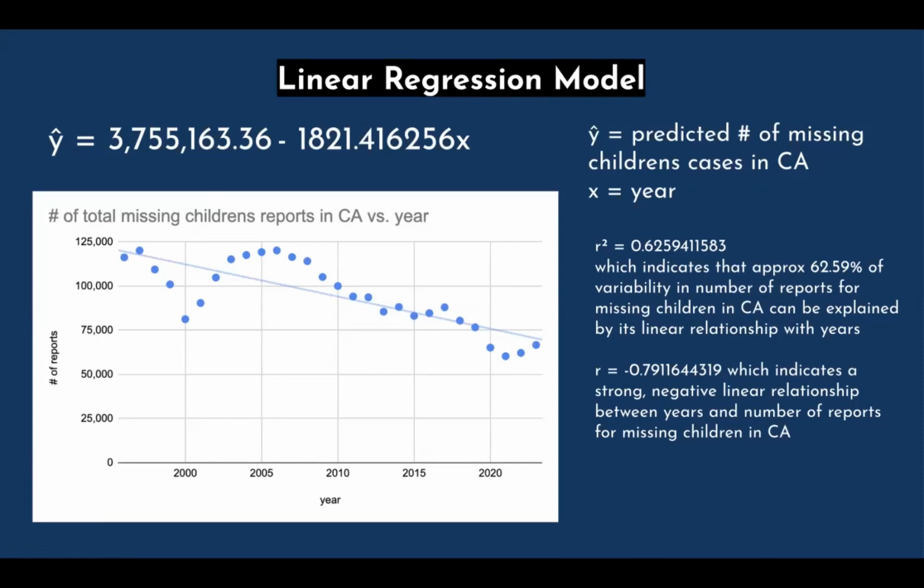to year. For the linear regression model, I got r squared is equal to approximately 0.62594, which would indicate that approximately 62.59% of variability in number of reports for missing children in California can be explained by its linear relationship with years. Next, for the correlation coefficient, I got R is equal to negative 0.79116, which indicates a strong negative linear relationship between years and number of reports for missing children in California.